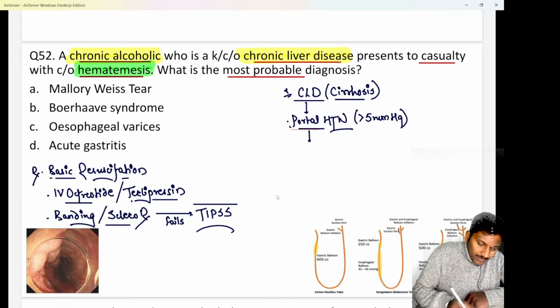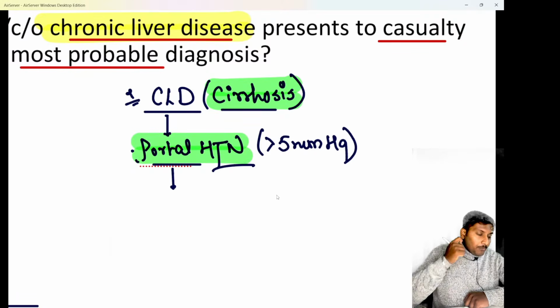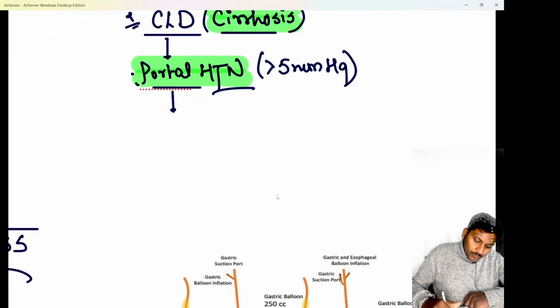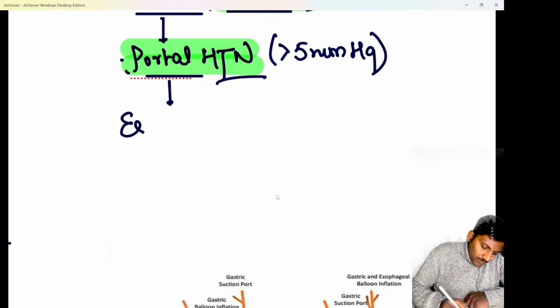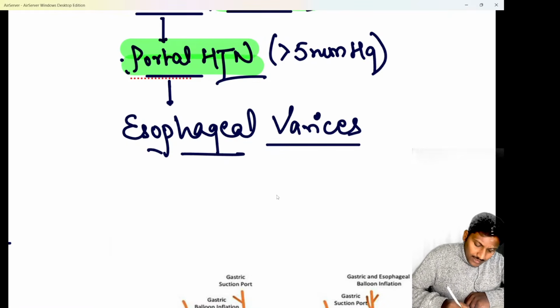So we know this is a case of chronic liver disease or cirrhosis. So in patients of cirrhosis, the patient will develop portal hypertension. Do remember, in portal hypertension the pressure is going to be more than 5 millimeters of mercury. So pressure more than 5 millimeters of mercury causes portal hypertension. And due to that, the pressure in the lower esophageal vessels will increase. And if the pressure in the lower esophageal vessels increases, that is known to cause esophageal varices. And when these esophageal varices rupture, that is going to cause the upper GI bleeding or hematemesis. So it is a very classical case of esophageal varices that has to be kept in mind.